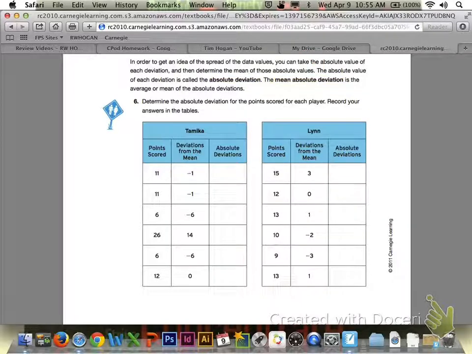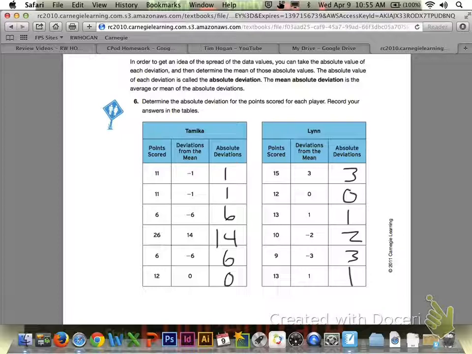So in number 6, if you take a look at the 2 tables for Tamika and Lynn, they're asking you to determine the absolute deviation for the points scored for each player. Record your answers in the tables. Remember, the absolute deviation is simply the absolute value of each deviation. So take a look at that middle column and then come up with the absolute deviation for Tamika and Lynn.